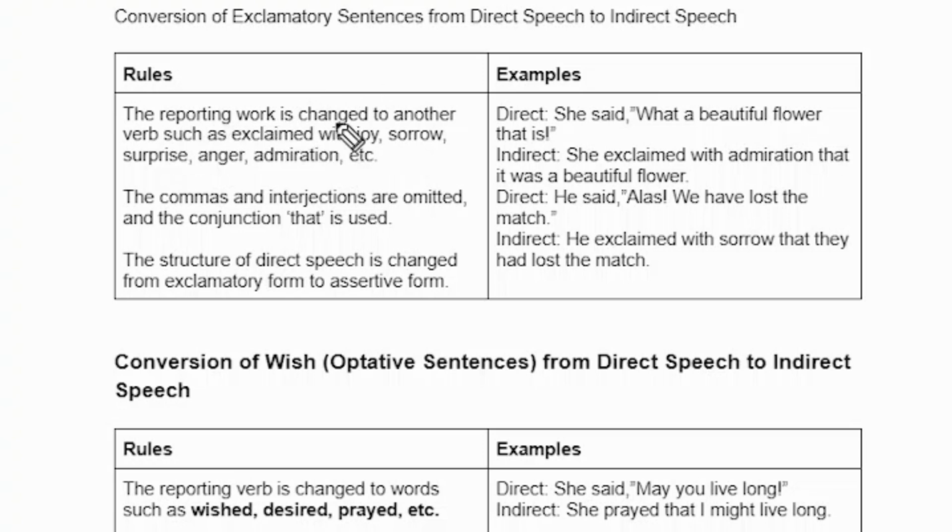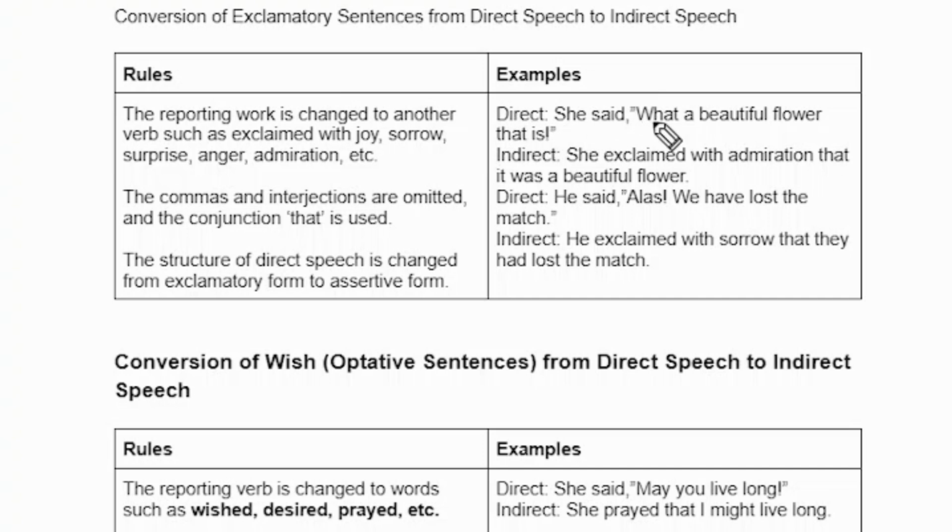The reporting speech is changed to another verb, such as exclaimed with joy, sorrow, surprise, anger, admiration, etc. The commas and the interjections are omitted, and the conjunction that is used. So the structure of the direct sentence is changed from exclamatory form to assertive form. So that is another little difference, don't worry.